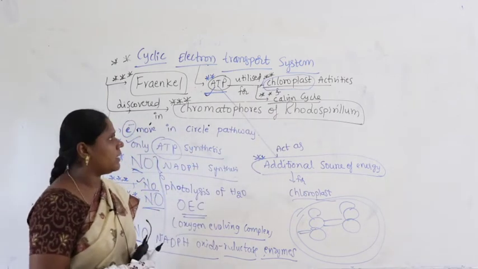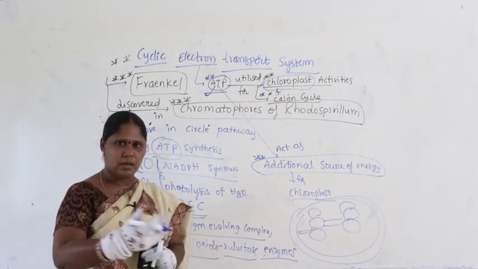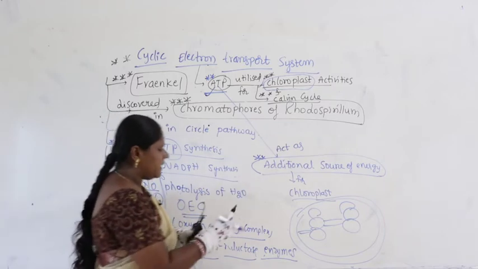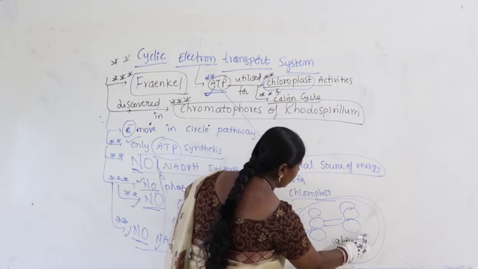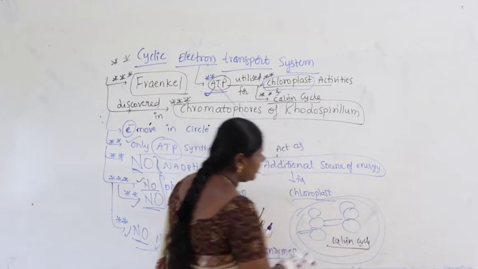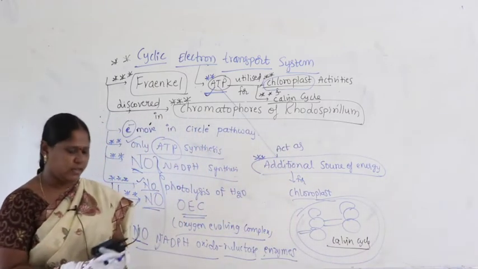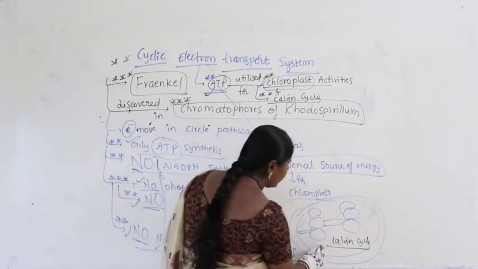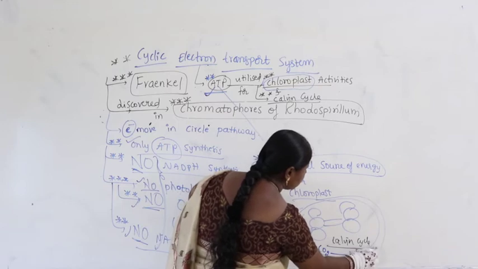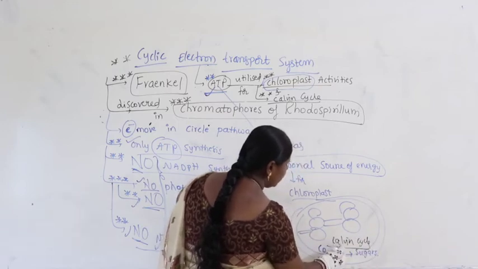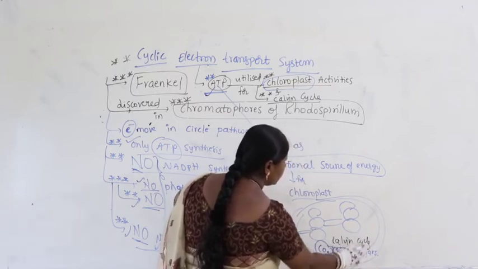What is Calvin cycle? We are going to discuss it in the coming classes. Calvin cycle gets operated in the stroma of chloroplast. Try to remember, Calvin cycle gets operated in the stroma, that is the dark reaction. What is Calvin cycle? Where carbon dioxide is reduced to form sugars.